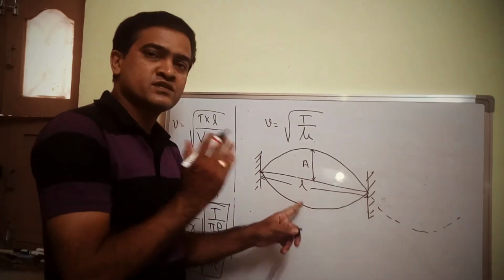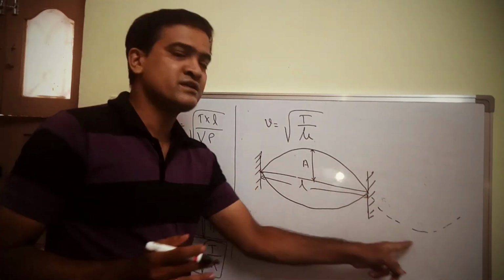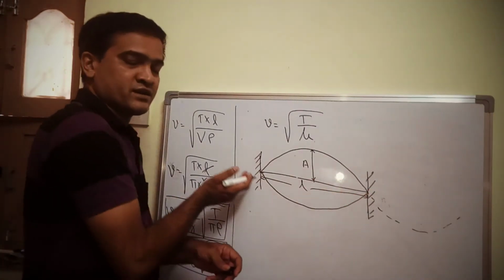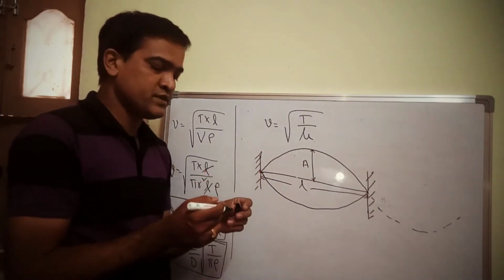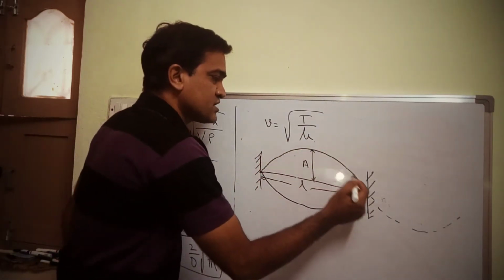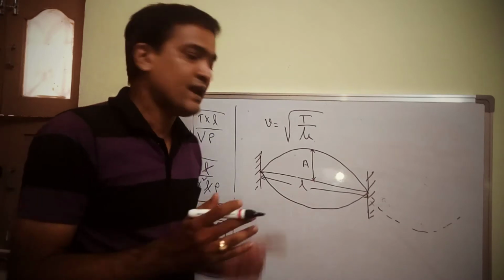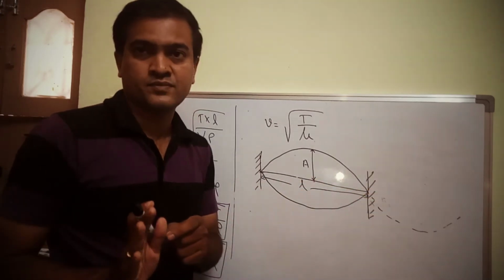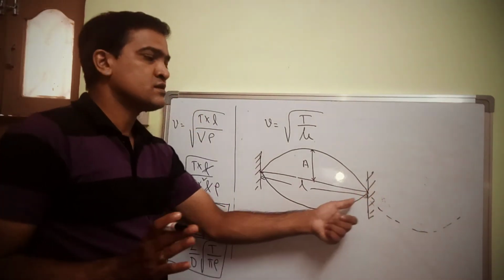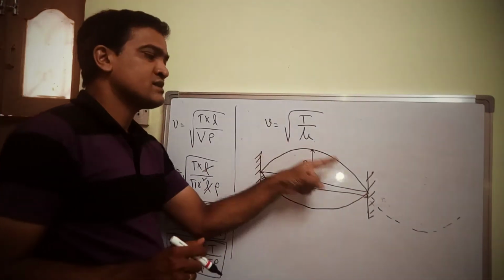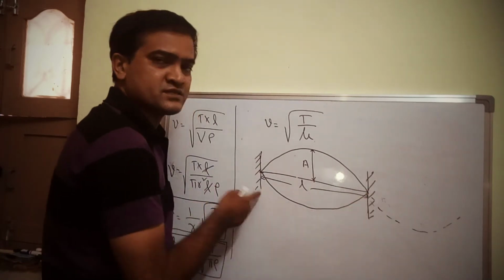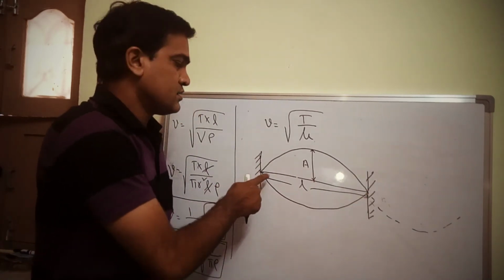See, this one and this one are both the same, but if the rigid support were not there, it would have traveled like this. Because of the rigid support, the string is reflecting to the same position. This crest and trough completely form a wave, and its total length is called the wavelength. So instead of going onward, the string got reflected and is coming back to the original position, and I can consider this as a wave.